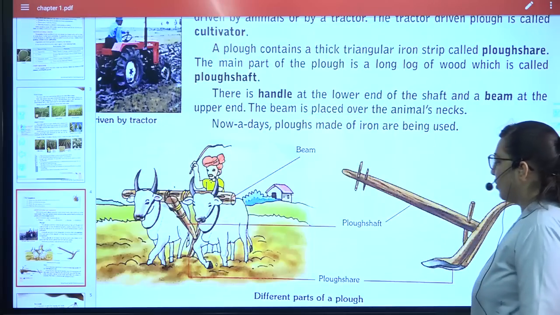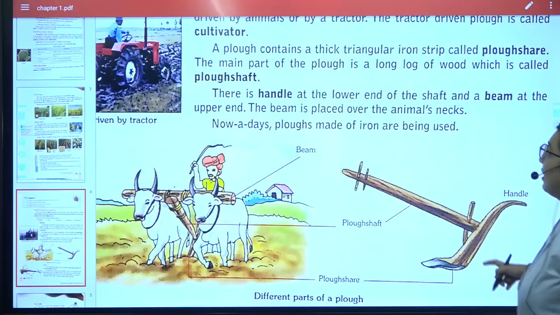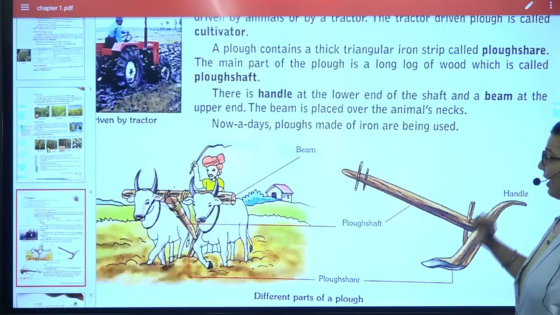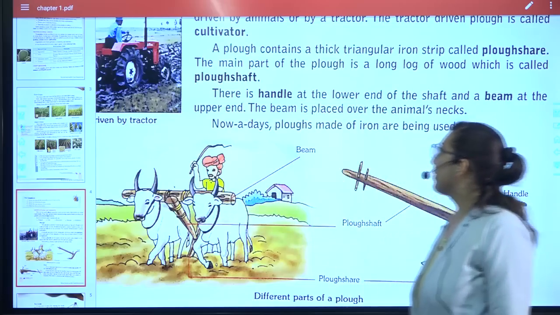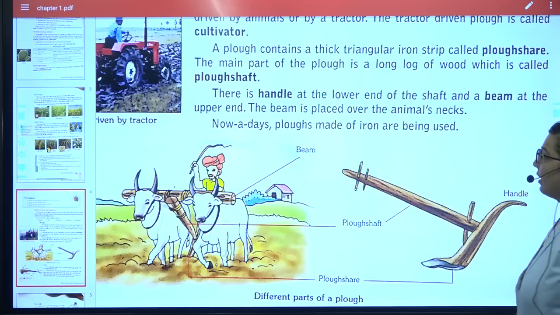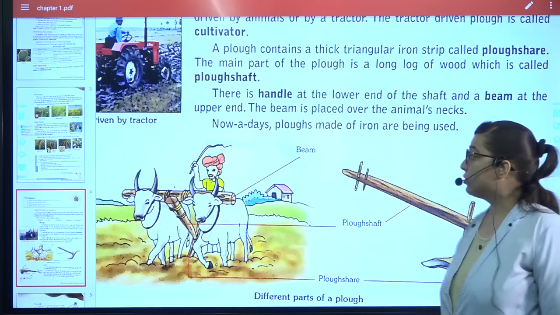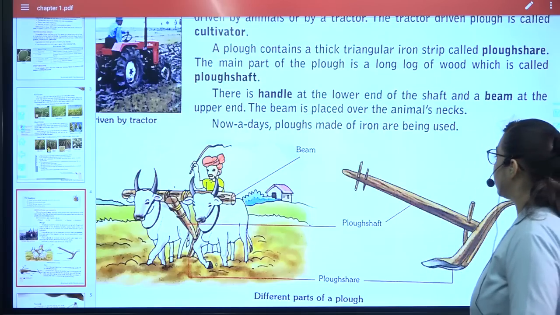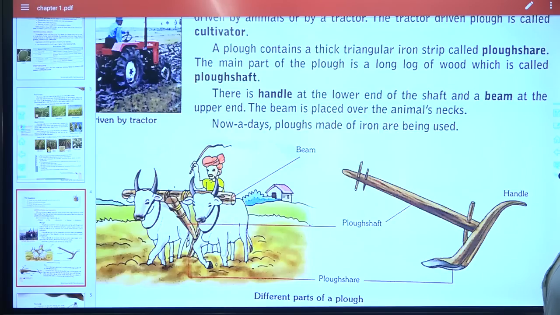And there is a handle over here and a beam at the upper end. Here you can see this is the beam, and it is placed over the animal's neck, and nowadays they are made up of iron. Okay, so just have a look at the diagram and it will be clear.